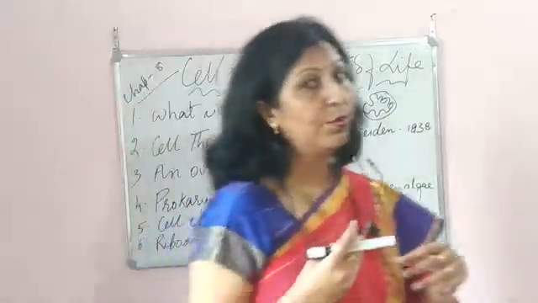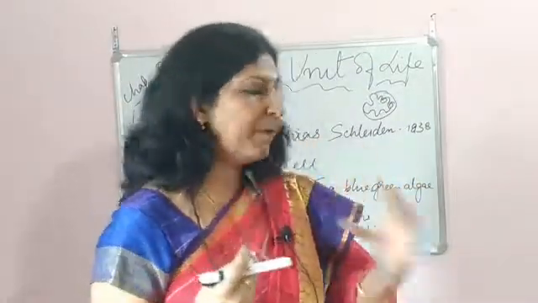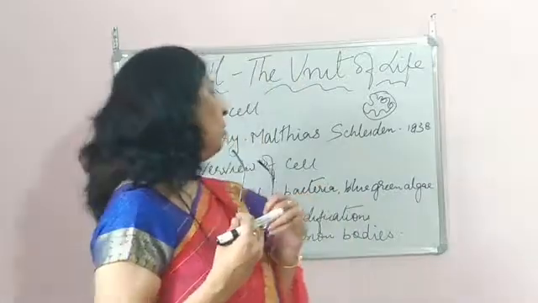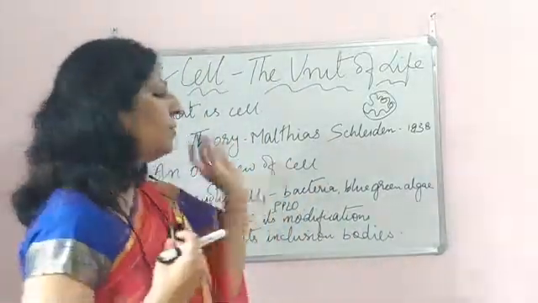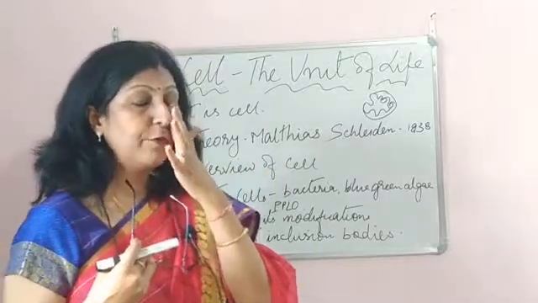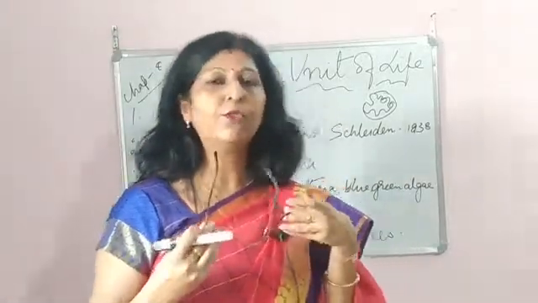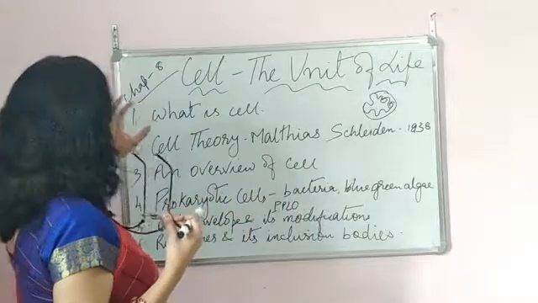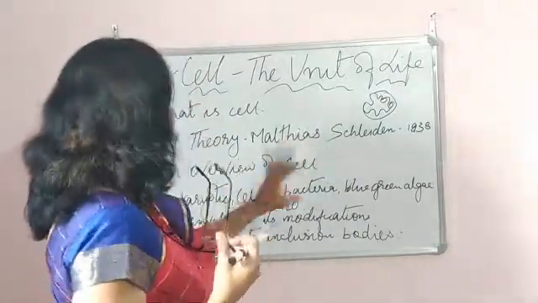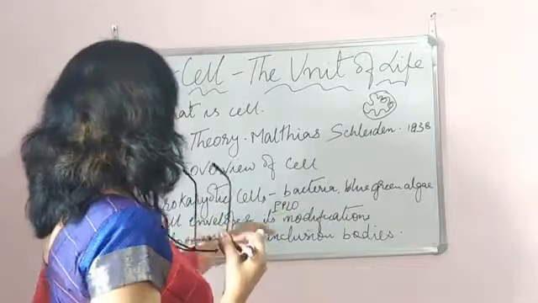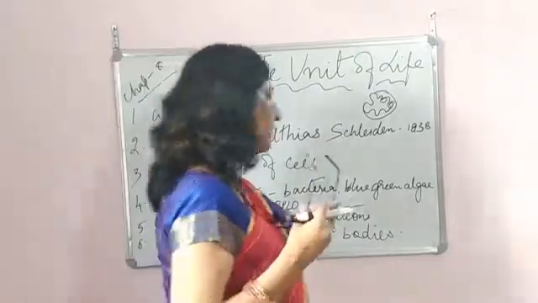I tried mostly to clear up whatever is there in your textbook, instead of giving my own short lecture, so that I don't miss anything and you don't find anything difficult when you sit and study. So we covered what is cell theory, the two points, an overview of the cell, prokaryotic cells, the cell envelope, and ribosomes and inclusion bodies.